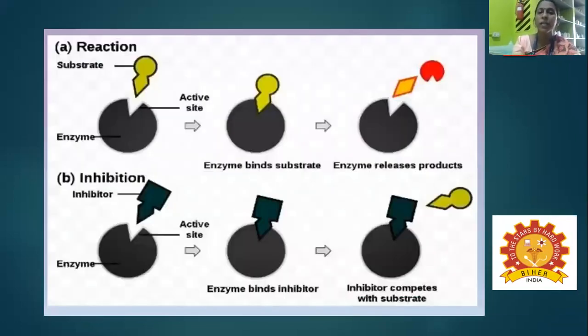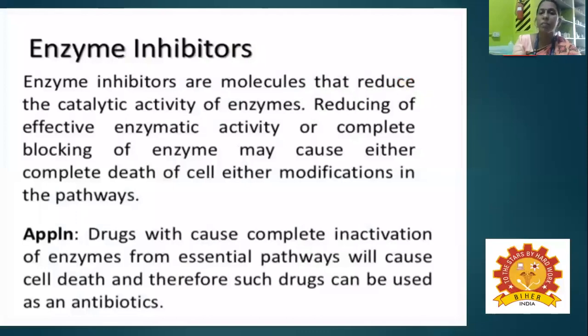So what is the reaction here? The enzyme binds with the substrate to form an enzyme-substrate complex in the active site, which brings about the formation of the product and the release of the free enzyme. In the next case, inhibitors bind to a site other than the active site. They bind and bring about the blocking of enzyme activity, or slow down the enzyme activity.